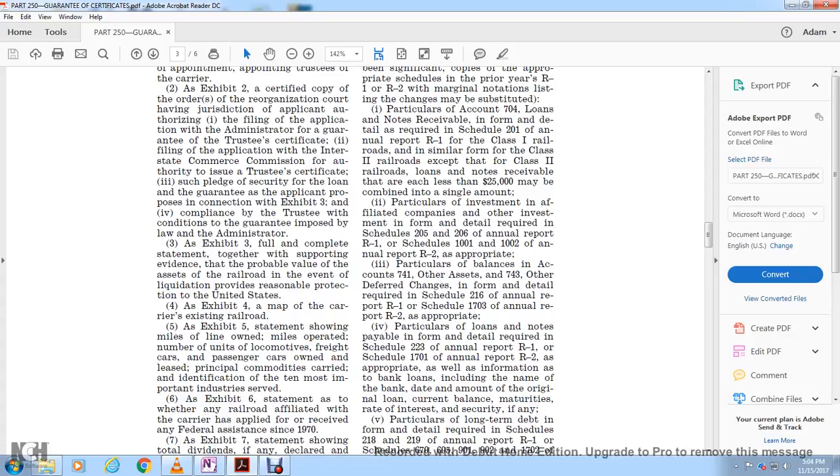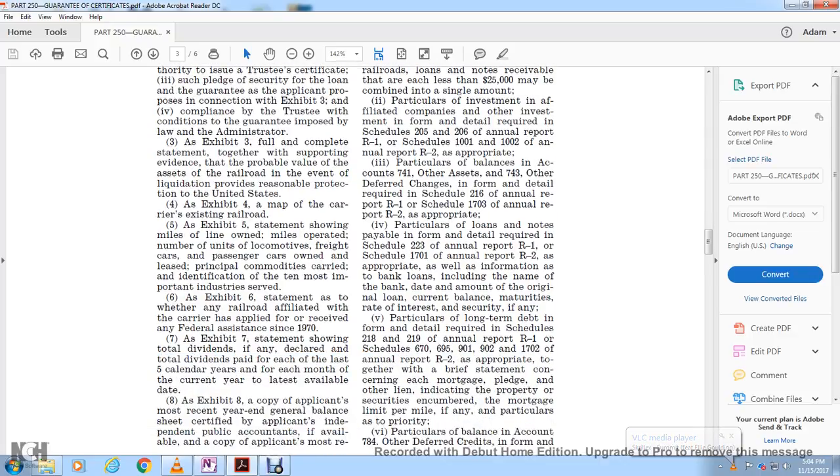Particulars of loans and notes payable, in the form of the details required in Schedule 223 of the annual report R1 and Schedule 1701 of the annual report R2, as appropriate, as well as information on bank loans, including the name of the bank, date, the amount of the original loan, current balance, and the maturities, the rate of interest, and security, if any.